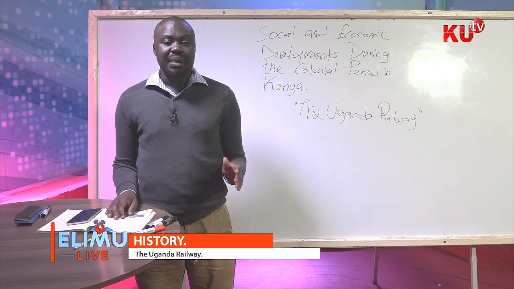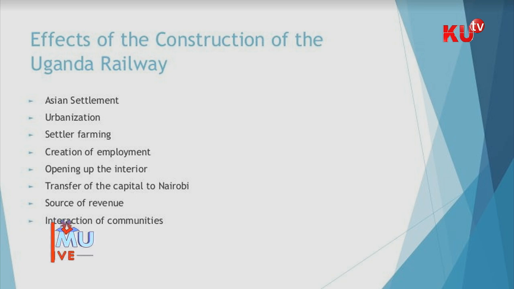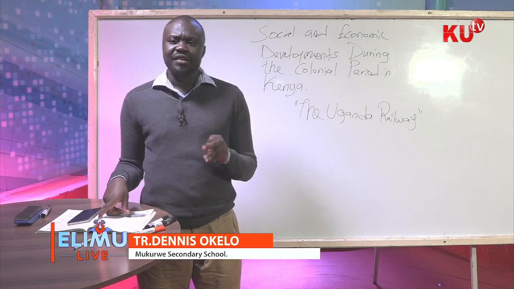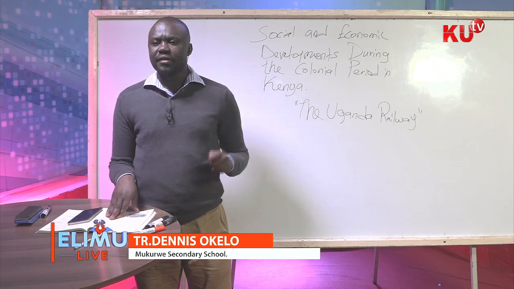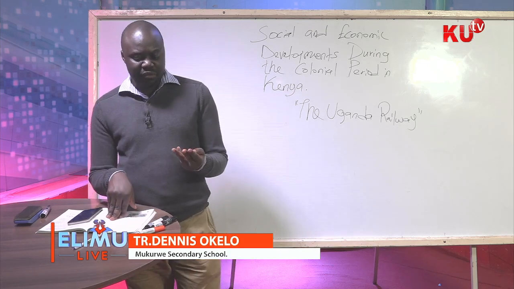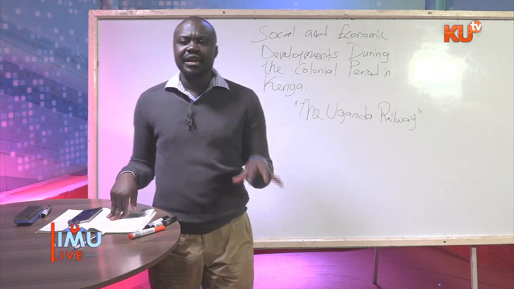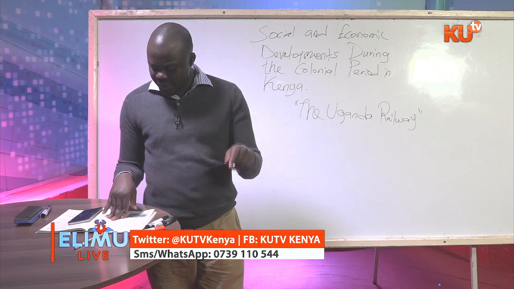Then urbanization. The growth of major Kenyan towns is along the railway line. In fact, the economic viability of Kenya is still dependent on the economic blueprint of the East African Railway, or the Uganda Railway. Almost all the four cities in Kenya, starting with Nairobi, Mombasa, Kisumu, and Nakuru, are along the railway line. Other major towns such as Voi and Eldoret were also found along the railway line.